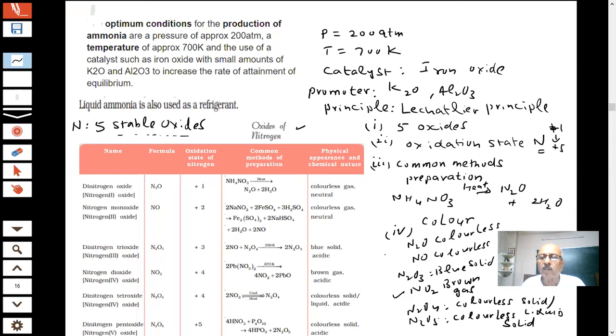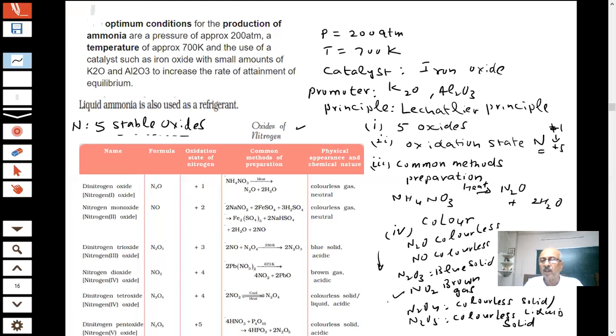Now tell me, as you are going down, the acidity will increase or decrease in these oxides? Sir, as we go down, acidity decreases. Decreases, why? What reason you are giving for that? Sir, because the oxides in the higher oxidation states are more acidic than the lower oxidation states.